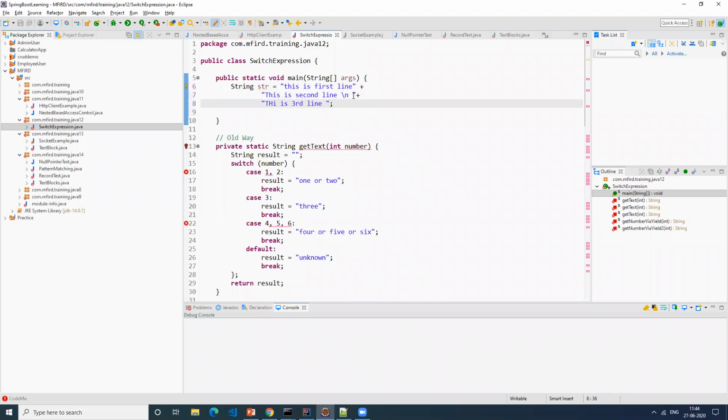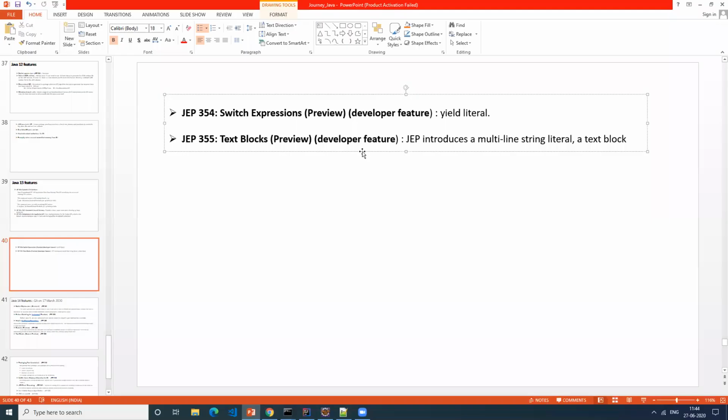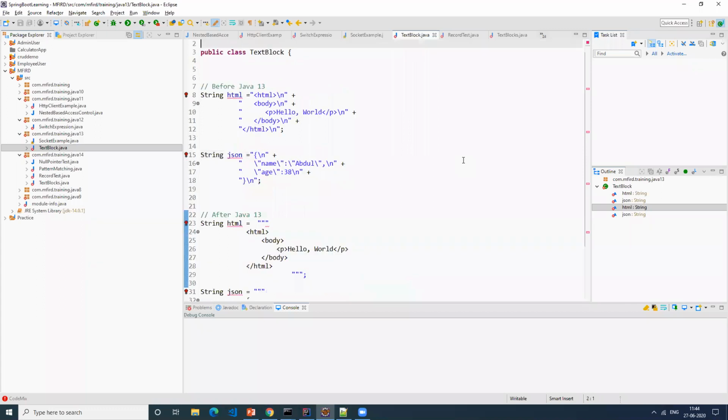So in Java 13, they introduced a new feature called text blocks. I wanted to explain that text block, and because of that I wrote like this. Let me get back to the Java 13 text block. What exactly is this text block? It is a new multi-line string literal that got introduced. This is very much required for our day-to-day work.